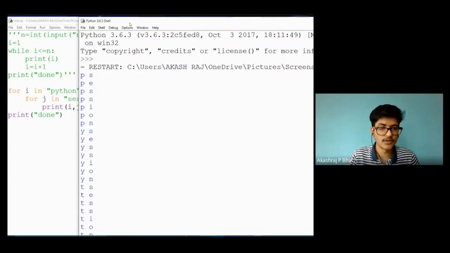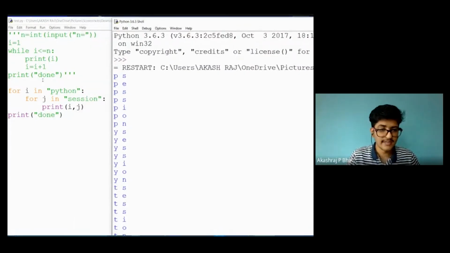Initially I will be assigned to P, J will be assigned to S, and P comma S will be printed. In the next cycle, I remains at P, but J changes to E, the next element in the sequence. This continues until J reaches N, the last element in string 2.